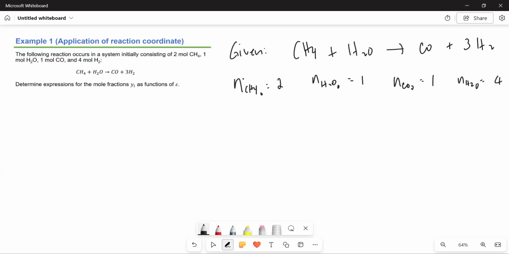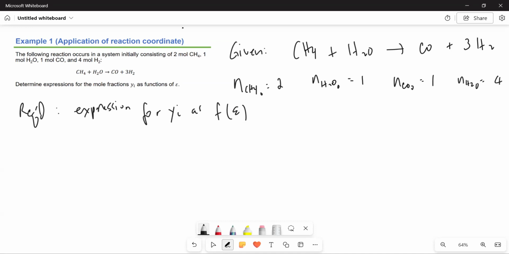The reason why I write it this way is because earlier we wrote the initial state as n sub i naught. So i would refer to the species, and naught would refer to the initial state, the initial amounts. And what is being asked from us is an expression for y sub i as a function of epsilon.